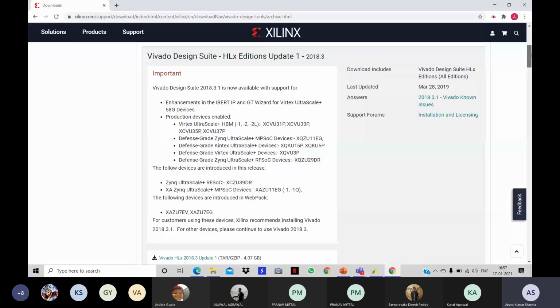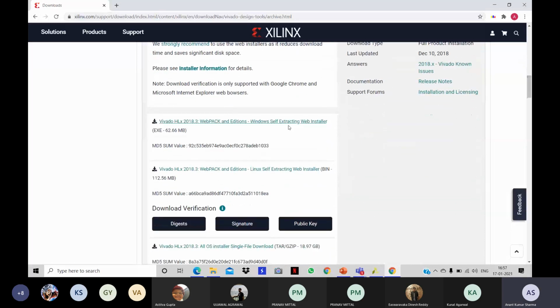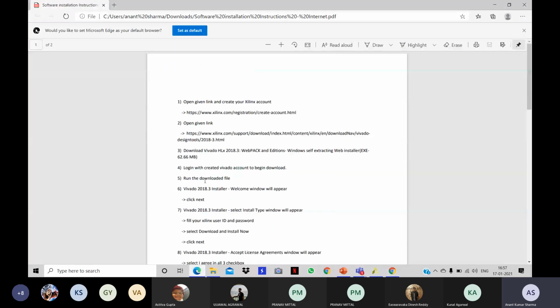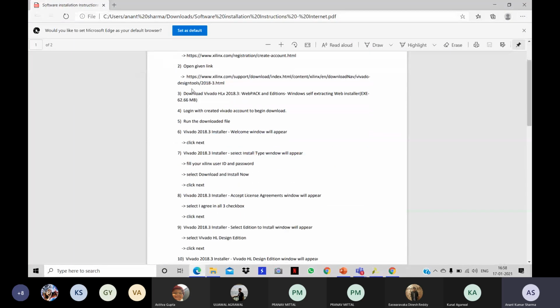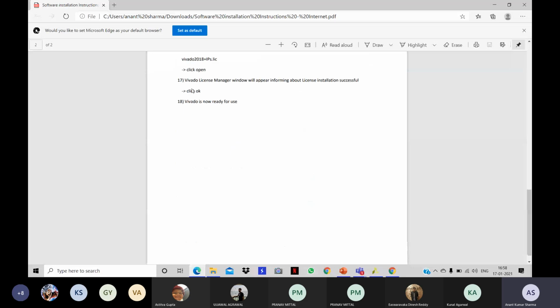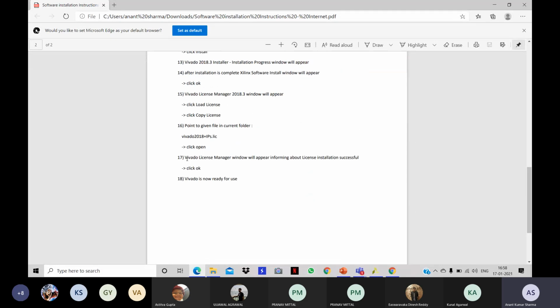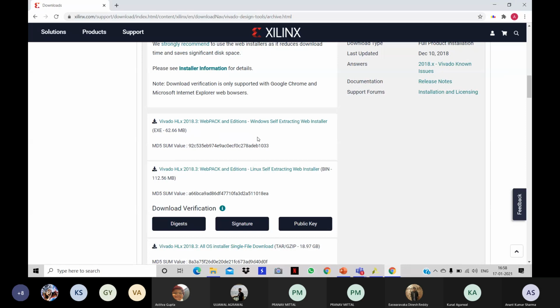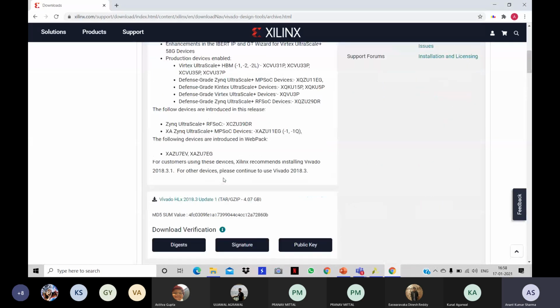So you have to install this. This is the link for the installer. It is 62.66 MB. You have to click this link and it will begin the download, and then just follow all the rest of the steps from this document. At last you can see you have to use this license. This is the license file, which will also be shared with you after the workshop. So this is how you are going to download the Vivado software.